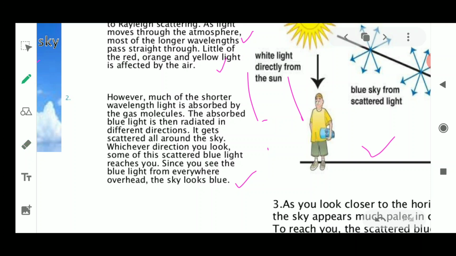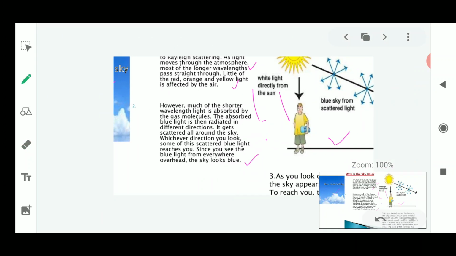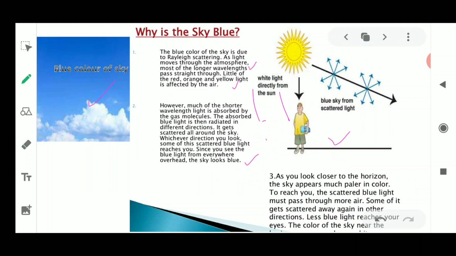Okay, it is not that if you look from your school the sky appears blue, if you go home and look at the sky it appears red, and if you go to your grandparents' house it appears orange. It's not like that. A clear sky is always blue, because blue light scatters all around, and because of which it always looks blue in color.